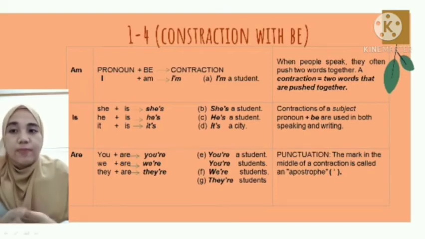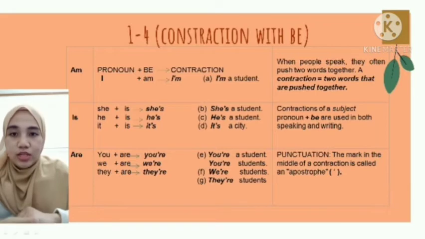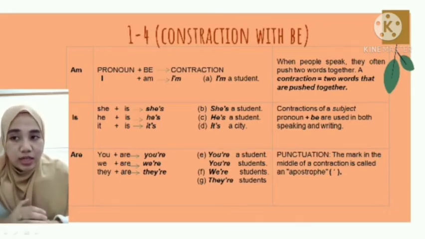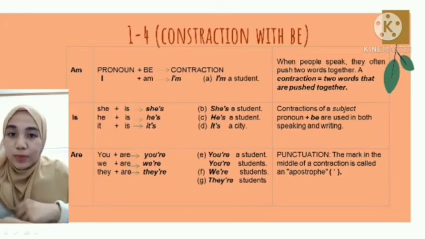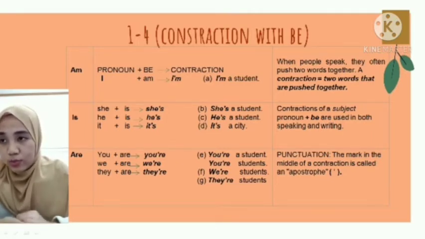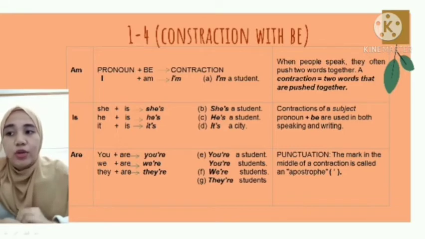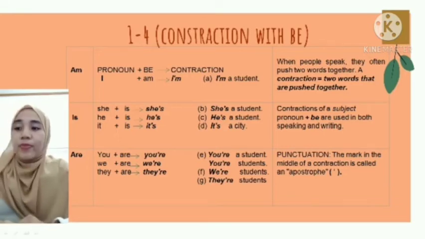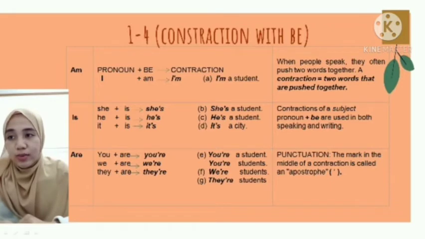It's a city. So constructions of a subject pronoun plus to be are used in both writing and speaking. You can use constructions he's, she's, it's, I'm both in writing and speaking. And then the last table of constructions with be, we have to be are here and the pronouns you, we, and they. And are as the to be here.